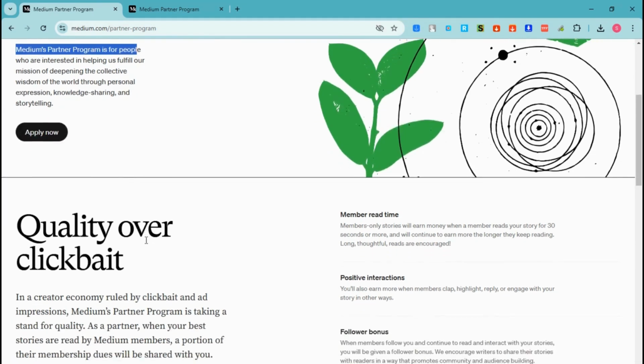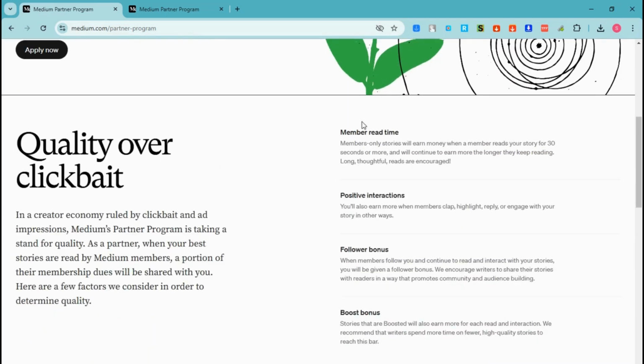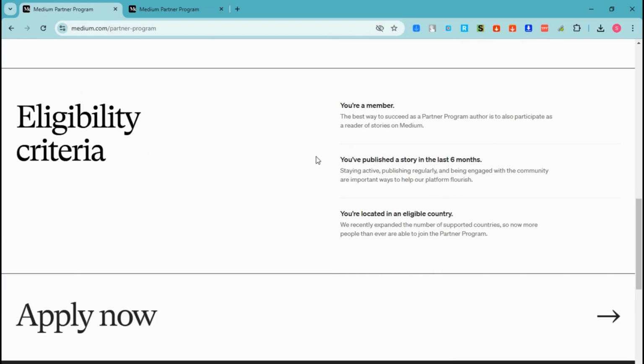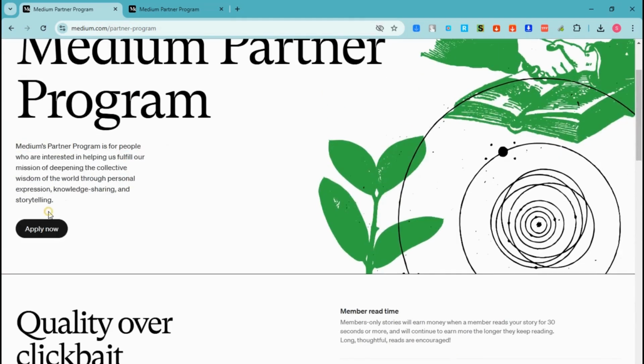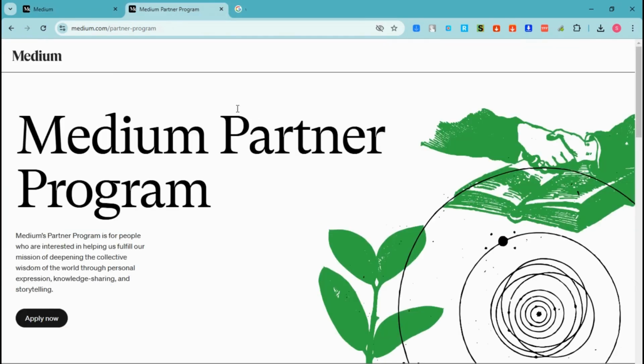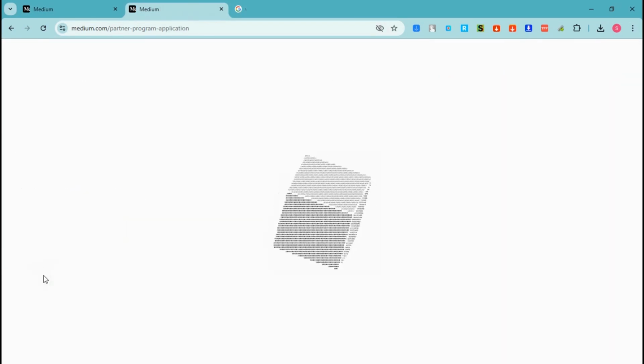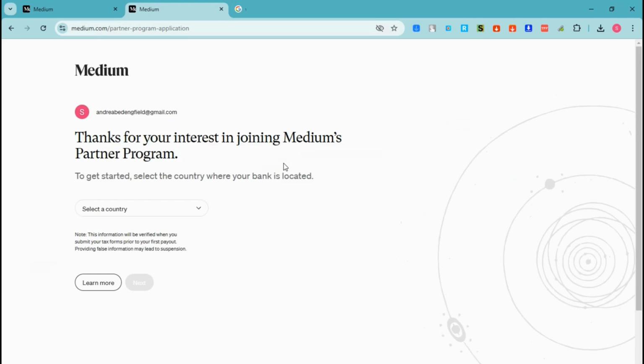So what is this? The Medium Partner Program is a monetization initiative offered by Medium that allows writers to earn money for their published stories or articles. The program is designed to reward authors based on the engagement their articles receive from Medium members. So if you want to know if you're eligible, go to eligibility criteria, and once you understood everything, then click apply now.